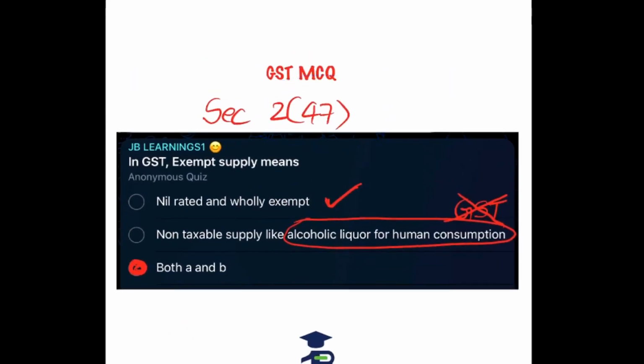It says exempt means something which is nil rated, meaning in GST tariff the rate of GST might be 0 or maybe nil, and something which is exempt by way of notification. But it also includes a non-taxable supply. Now, some students might think, what is the logic behind including non-taxable supply in exempt? I'll tell you what is the logic.